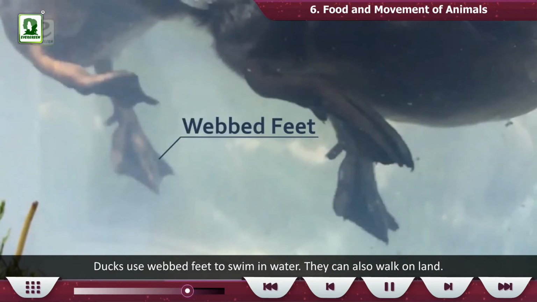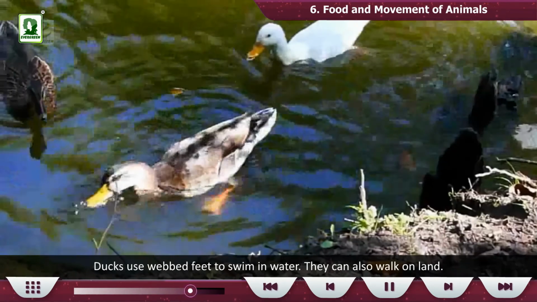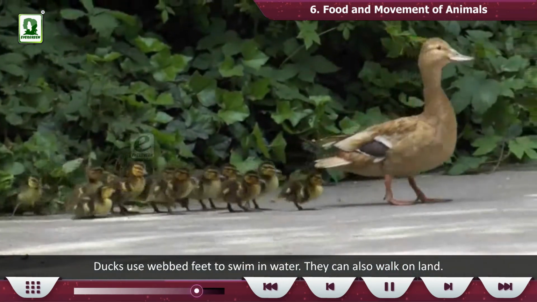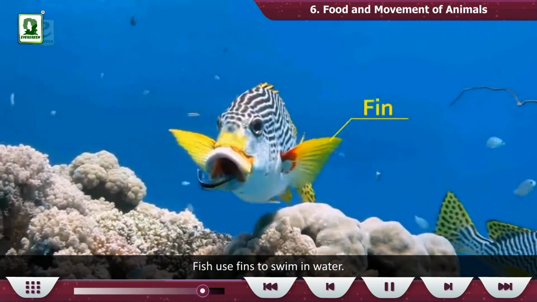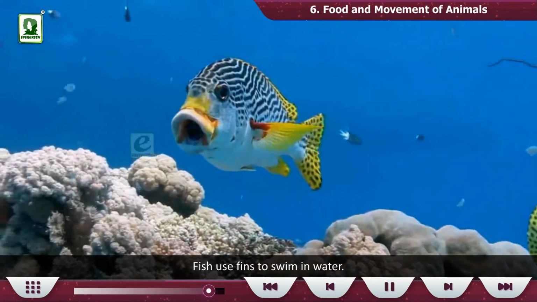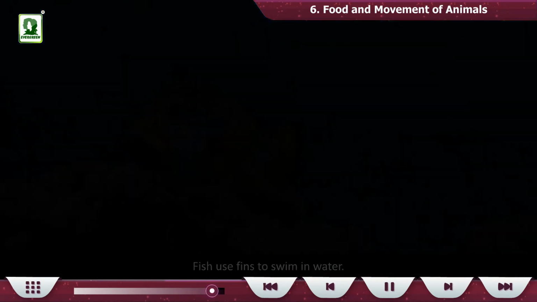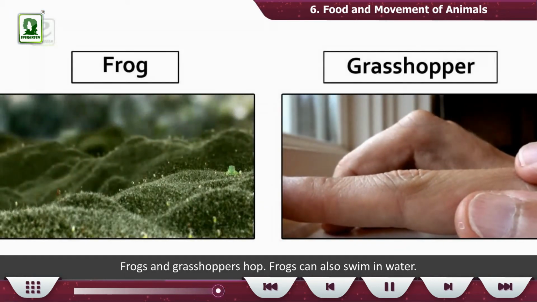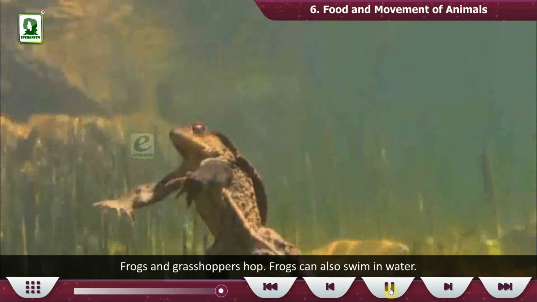Ducks use webbed feet to swim in water. They can also walk on land. Fish use fins to swim in water. Frogs and grasshoppers hop. Frogs can also swim in water.